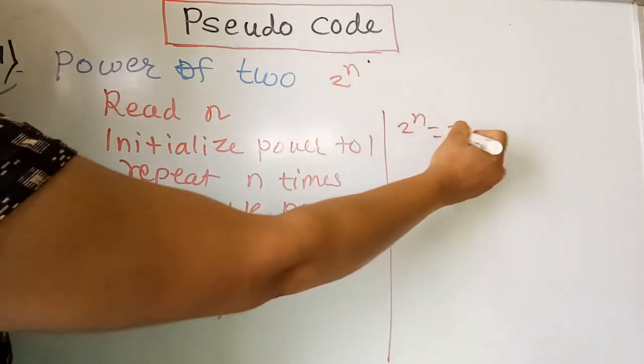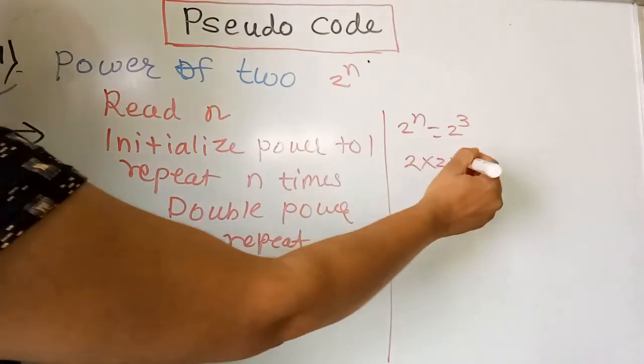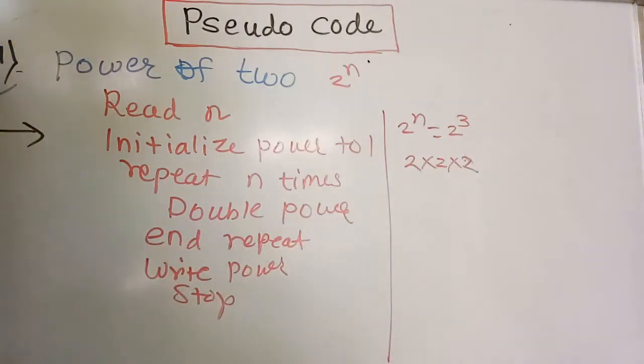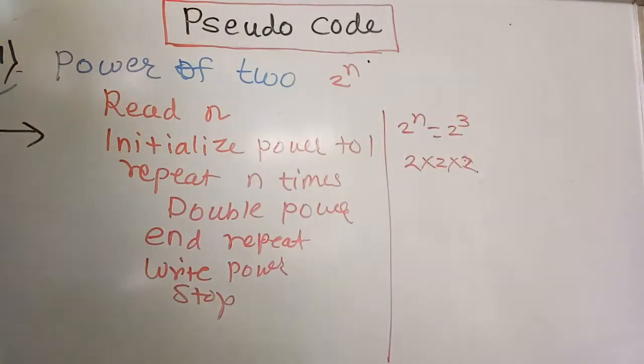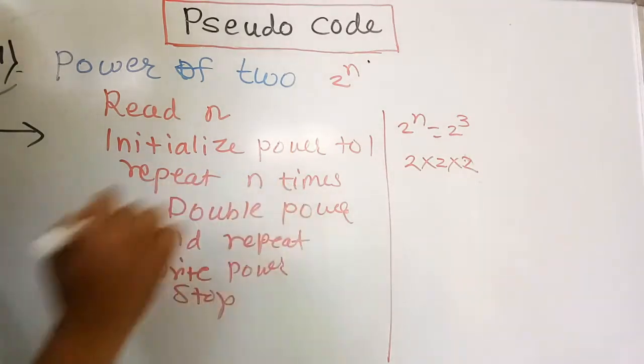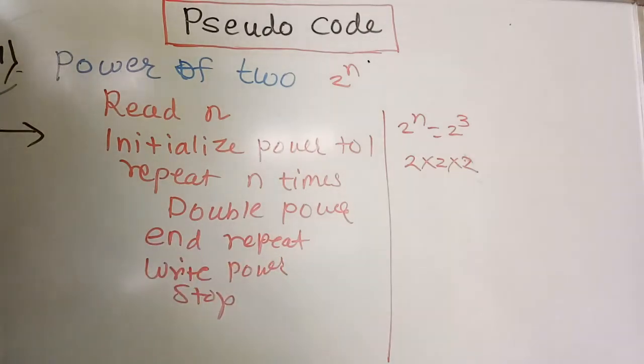For example, 2 raised to 3, then you have to multiply 2 three times. If it is 2 raised to 4, then calculate the multiplication of 2 four times and so on. So here we repeat n times, double the power, end the repeat, write the power and stop the procedure.